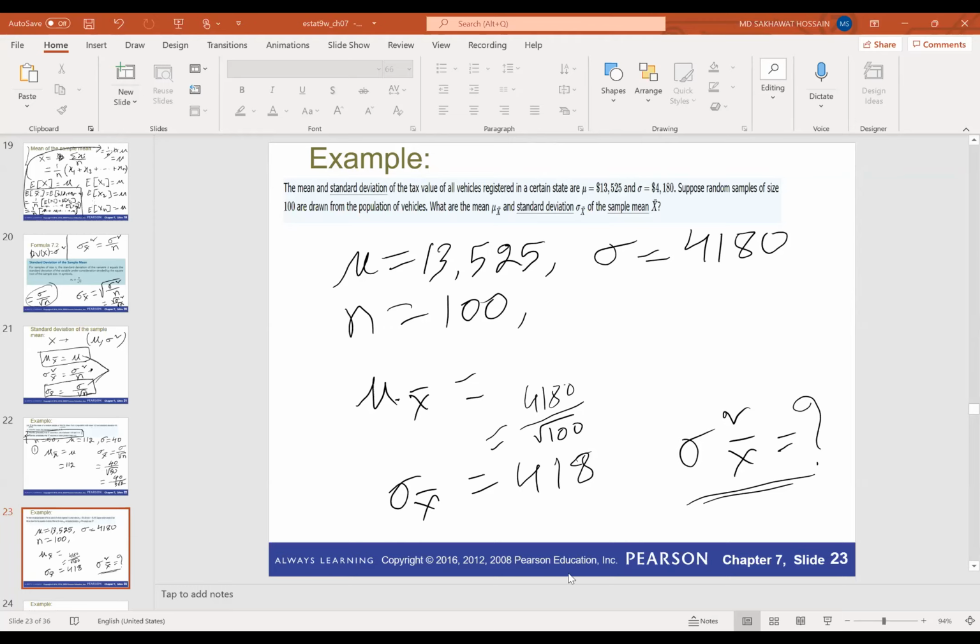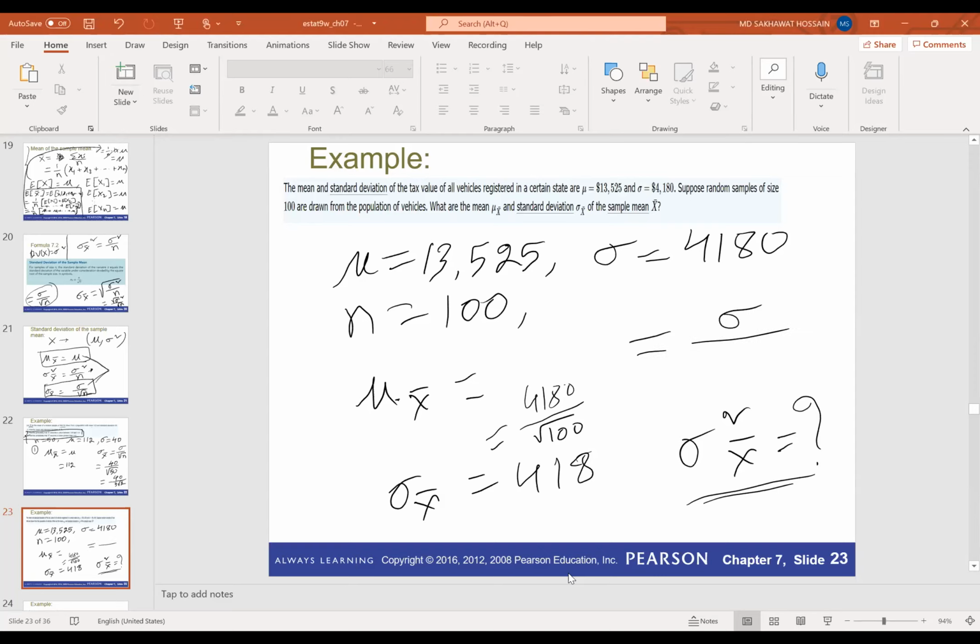Anyone? Okay, so you got 174724, which is 4180 squared divided by 100. Someone got 1747.24, but actually it should be 174724, not 1747.24.